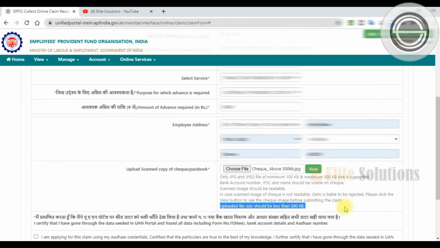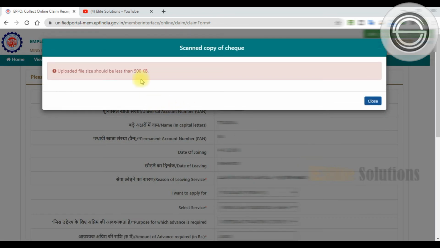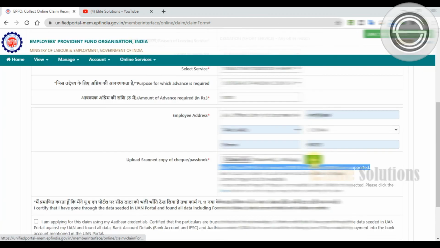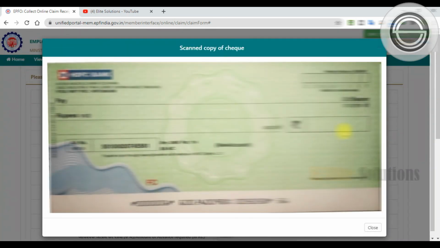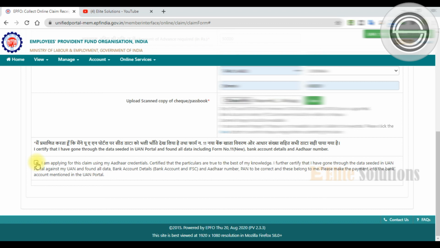Once we upload and click the view option, it clearly shows the uploaded file should be less than 500 KB. So we are uploading the document less than 500 KB. It's all done. Once you upload the cheque leaf under 500 KB, you can view your cheque leaf.